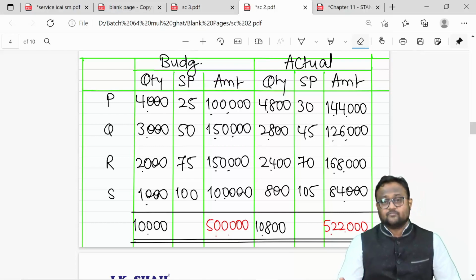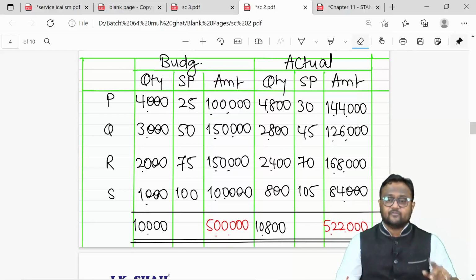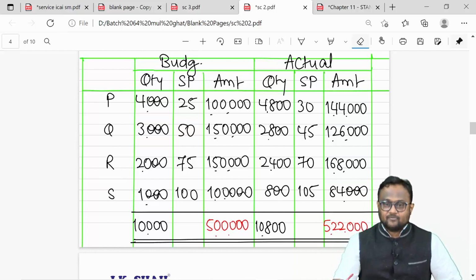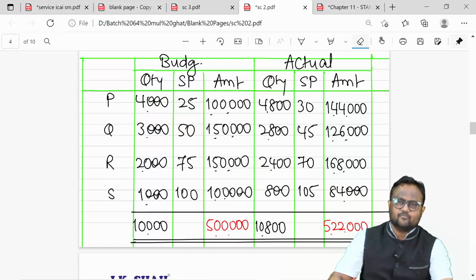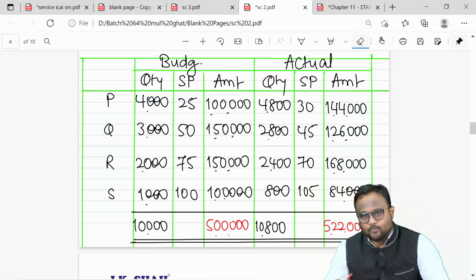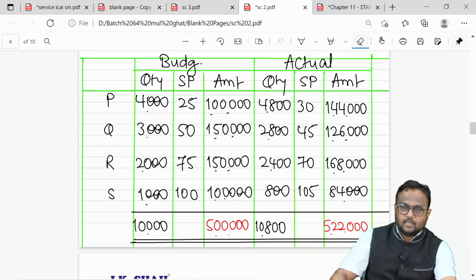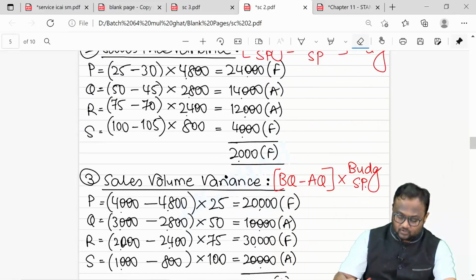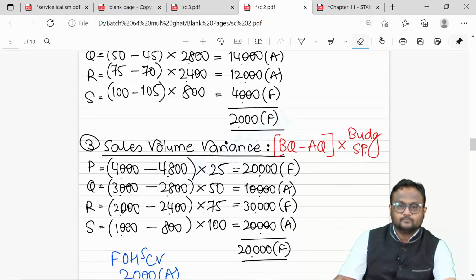So basically, you either sell more or you sell less. If you sell more, it is a favorable variance. If you sell less, it is an adverse variance. And since this is a responsibility of marketing manager, we cannot apply actual price here. He has no control over the price. So we have to go back to standard price structure, and 25, 50, 75 and 100 will be applied. So that was your volume variance.